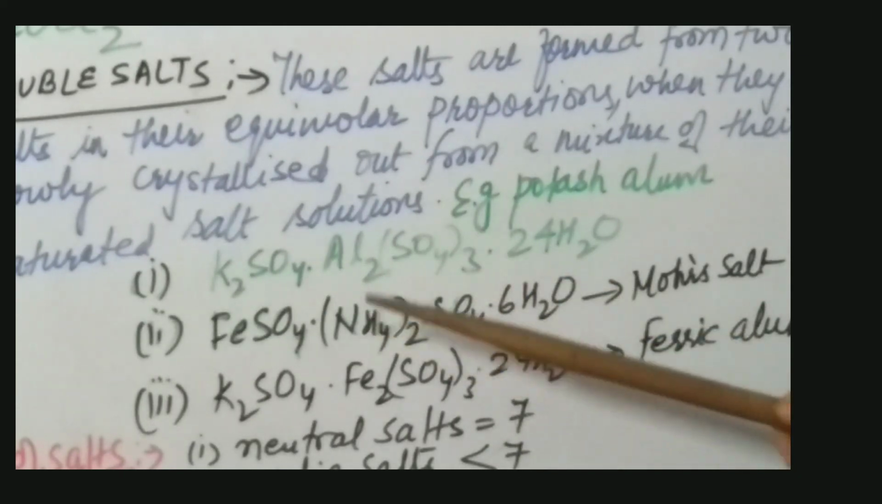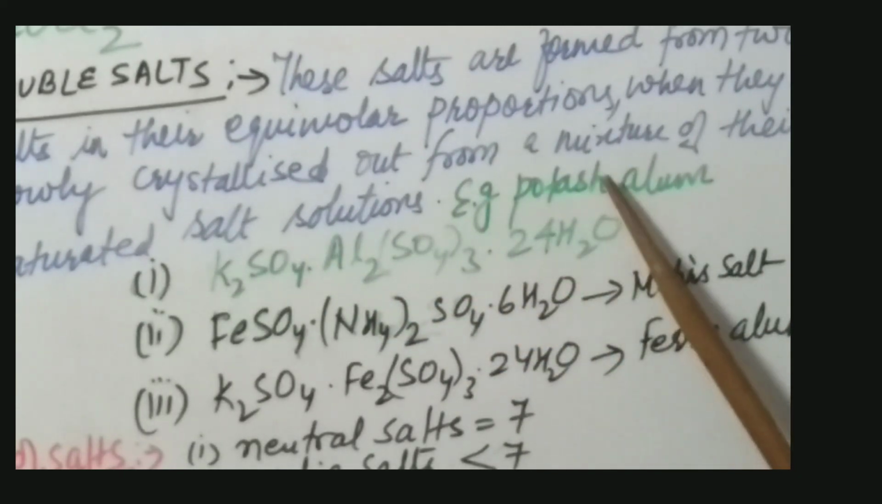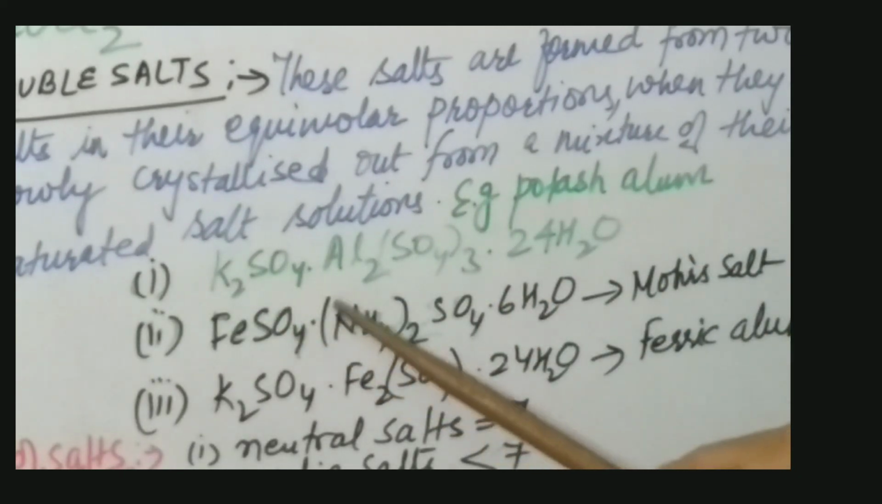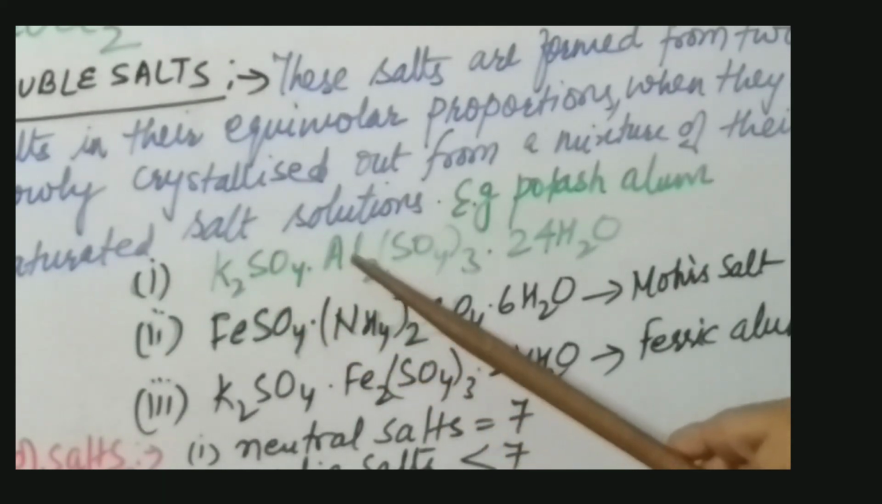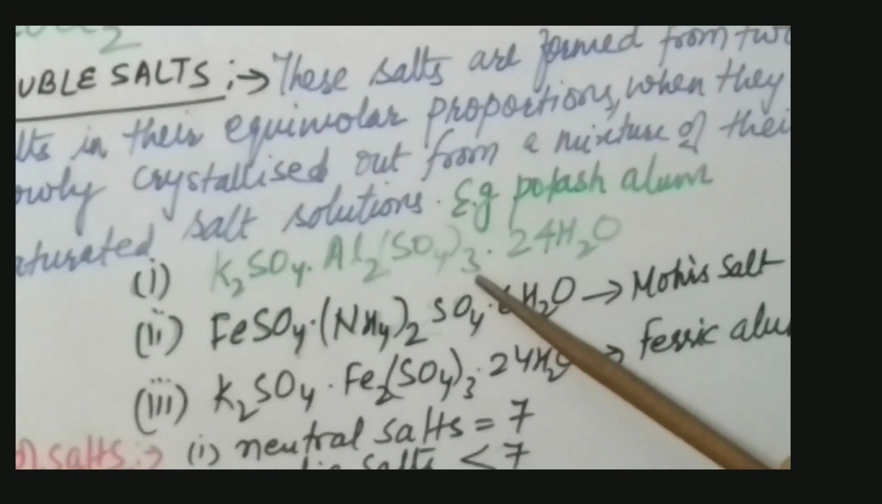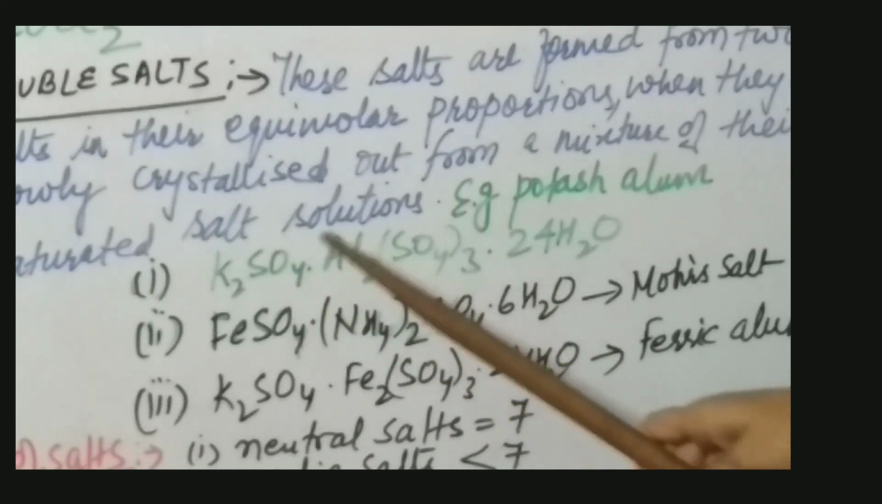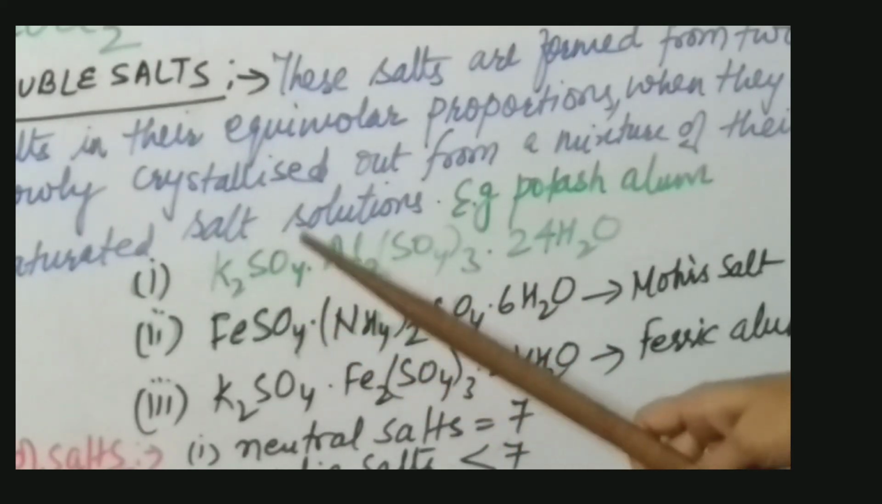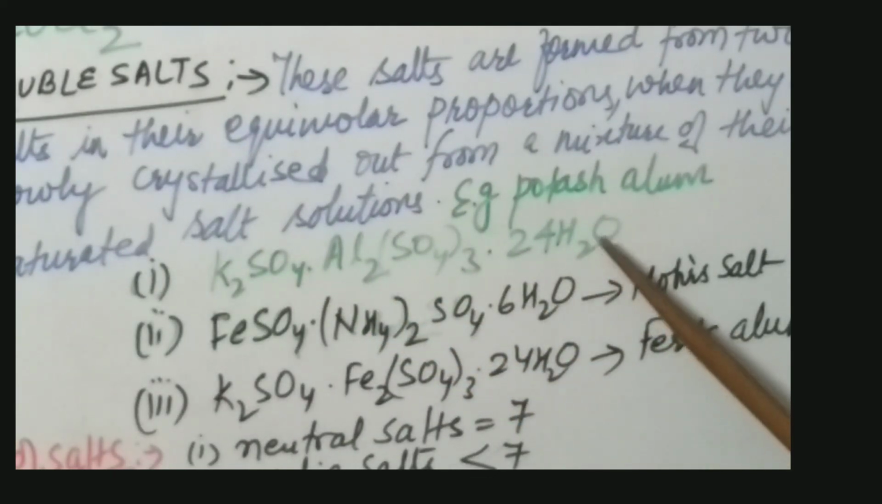Here also, an example is potash alum. The formula is K2SO4, which is a simple salt. Another simple salt is Al2(SO4)3. When they are combined together in equimolar proportions along with 24 molecules of water, they form potash alum. I hope you have understood.